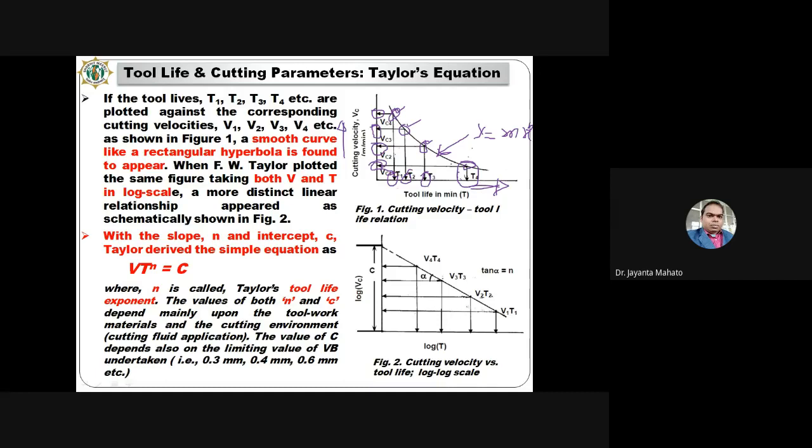Written again, y is equal to m into x to the power b. So this is the power type of equation.